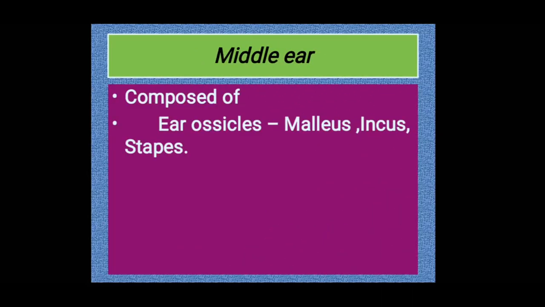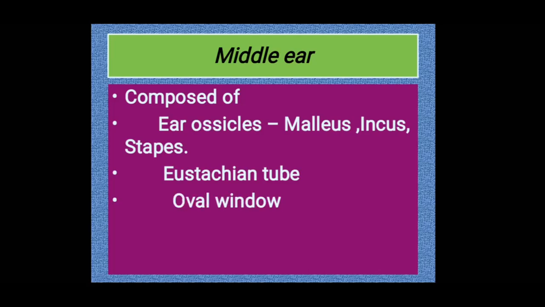Okay. The next part is the middle ear. It is composed of the ear ossicles. Ossicles means tiny bones. Which are they? Malleus, incus and stapes. Three small bones which together are known as the ear ossicles. Then the eustachian tube. How will you pronounce it? Eustachian tube. Then the oval window and round window. Let's see each part in detail.